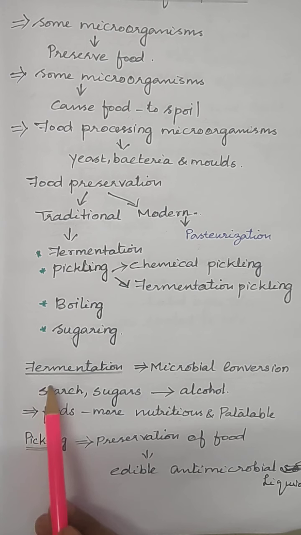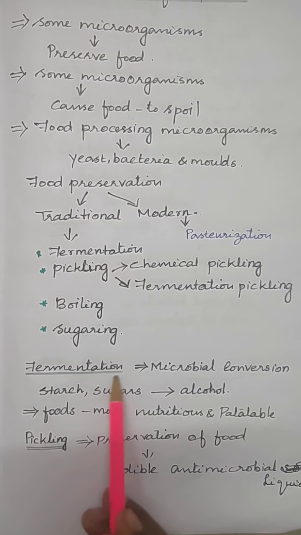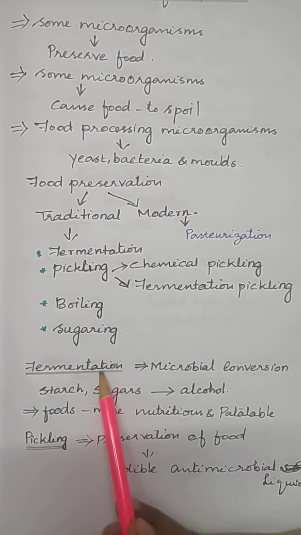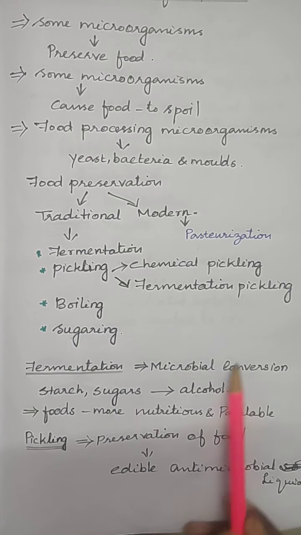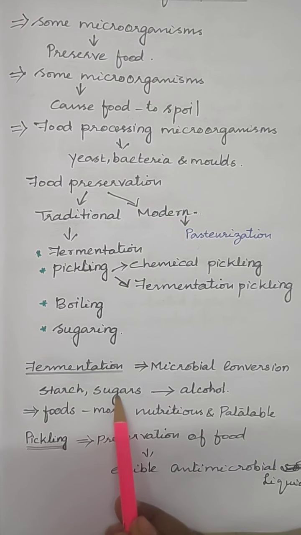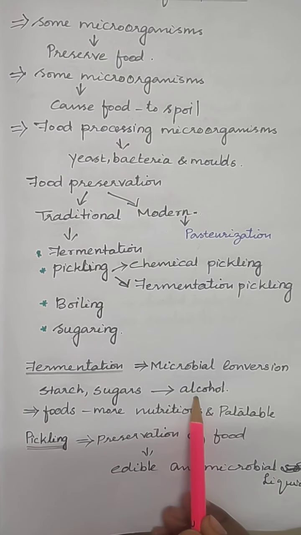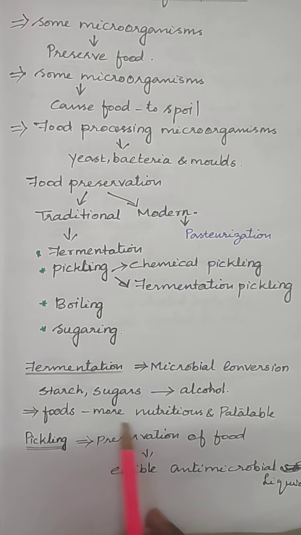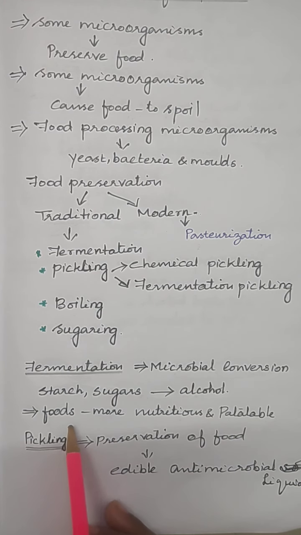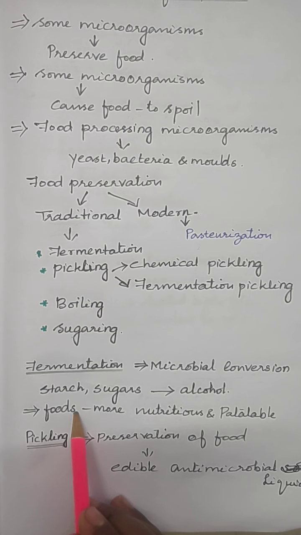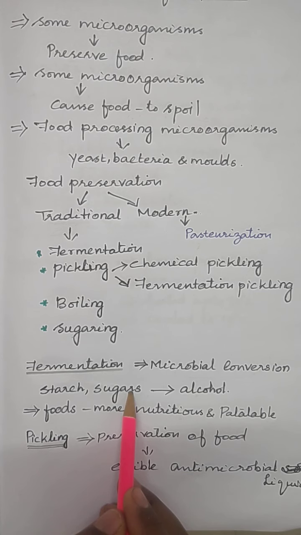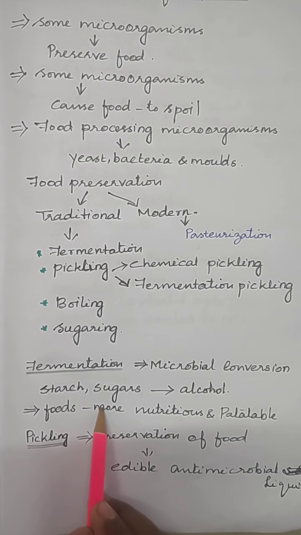Now we will see what fermentation is. Fermentation is a microbial conversion of starch and sugars into alcohol. It makes the food more nutritious and palatable. For example, already we have studied that beer is produced by the fermentation of sugars in rice and barley. Did you understand about fermentation?